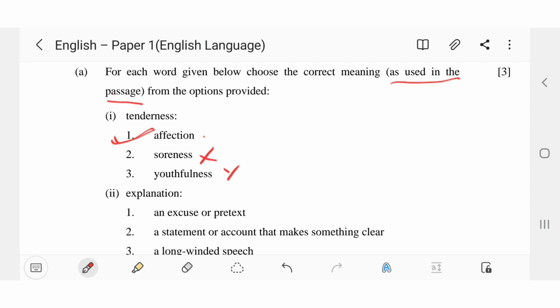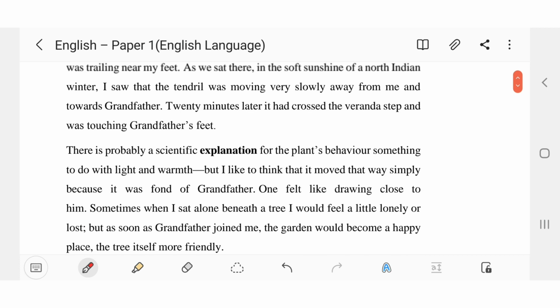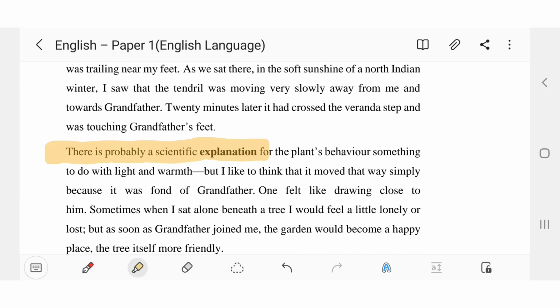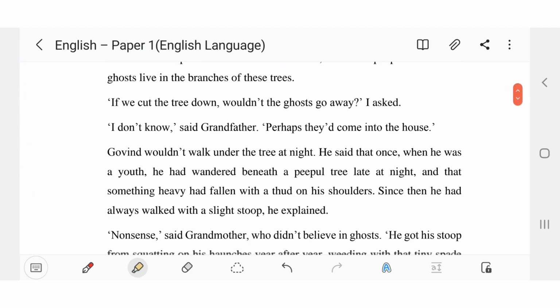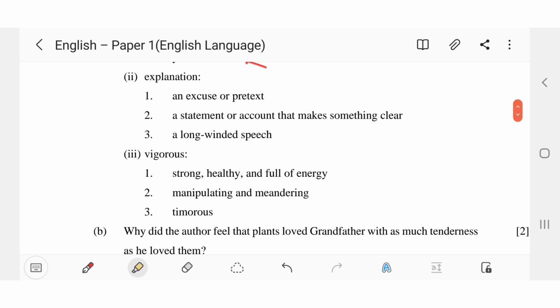Soreness, no. Now second word, explanation. Let's see where it has been used. Explanation. Yeah, here. There is probably a scientific explanation for the plant's behavior, something to do with light and warmth. Okay, scientific explanation. Let's correlate with the options here. First one, an excuse or pretext? No, it's not like that. Second, a statement or account that makes something clear. Yes, this seems to be the correct answer. But let's see the third one also. A long-winded speech. No. The second option is correct. A statement or account that makes something clear.